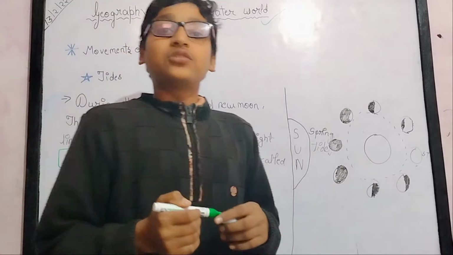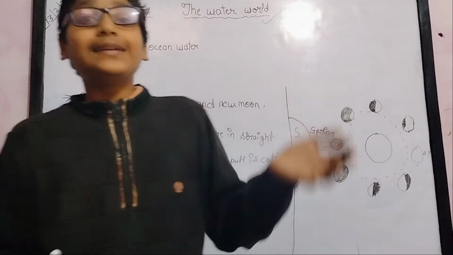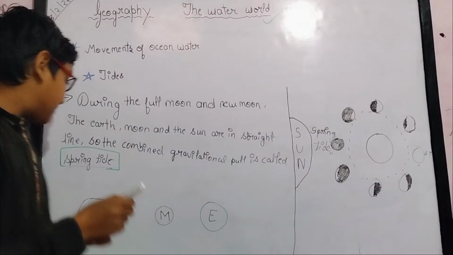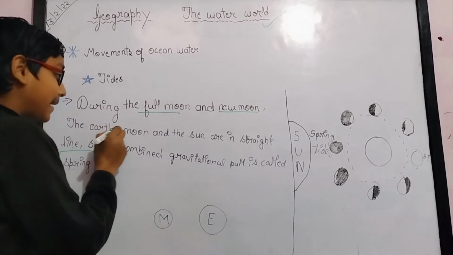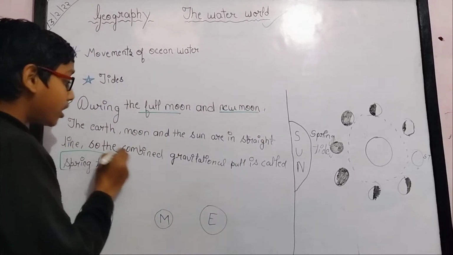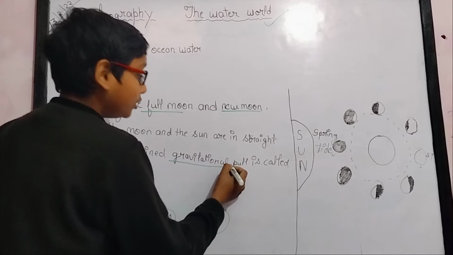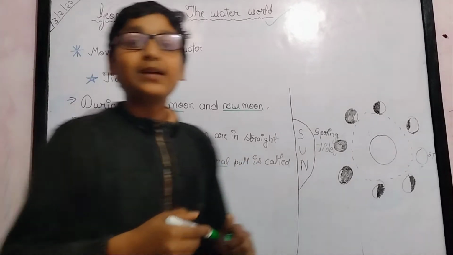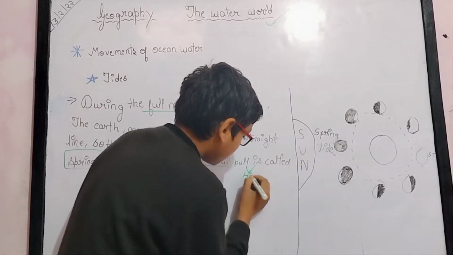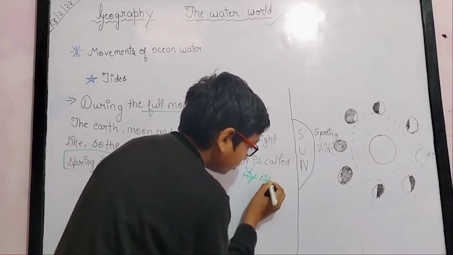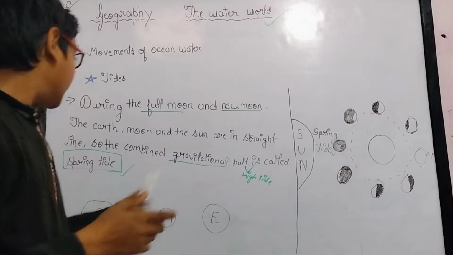What is spring tide? Some of you will say spring tide is the tide that occurs in spring. No, spring tide is just a name. It occurs during the full moon and new moon, when the earth, moon and the sun are in a straight line. The combined gravitational force pulls, and there is high tide. When there is a combined gravitational force, it will have high tide and it is called spring tide.